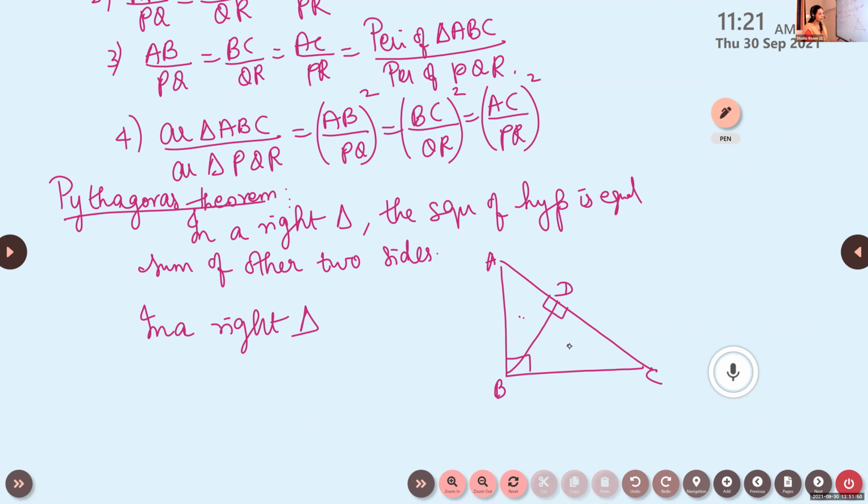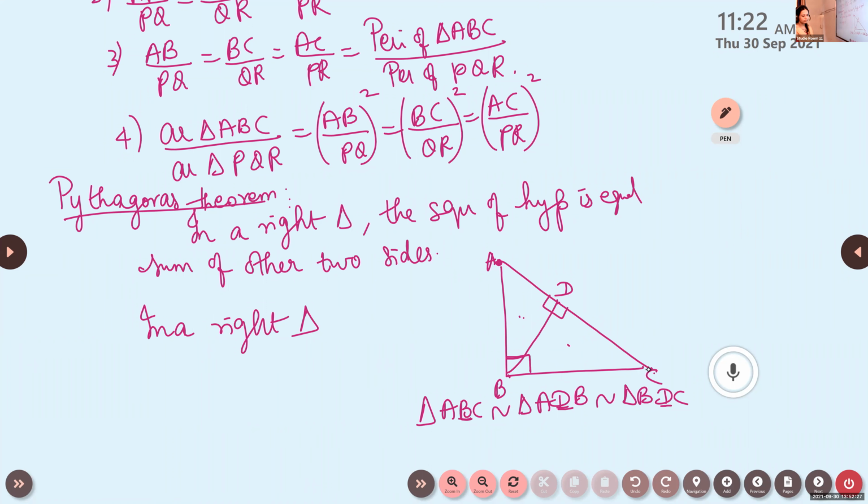Now, can you give the order of similarity here? If you apply the theorem, what is the order? Triangle ABC, then ADB, then BDC. We start from one vertex. Always look here: in all the cases, the right angle will be coming in the middle. So triangle ABC is similar to triangle ADB, which is similar to triangle BDC.